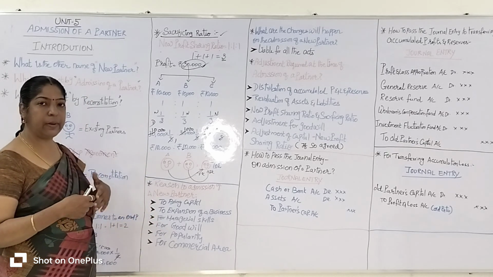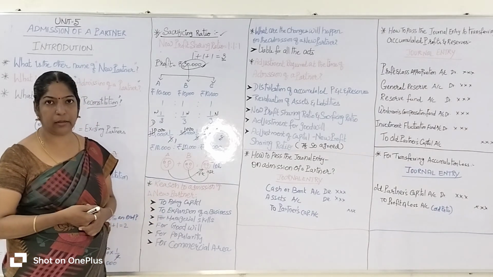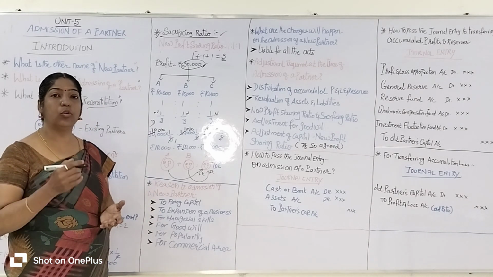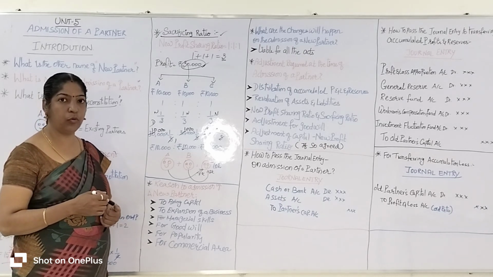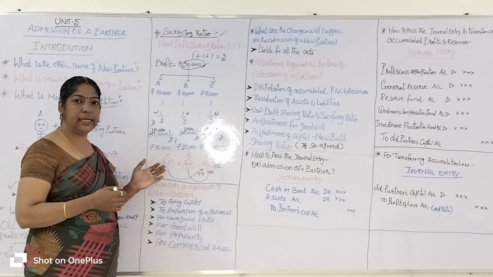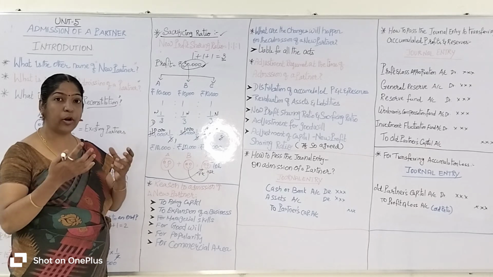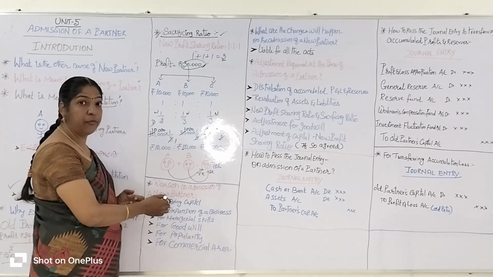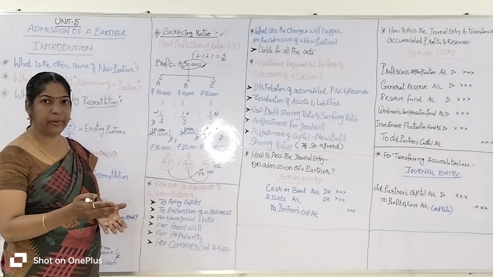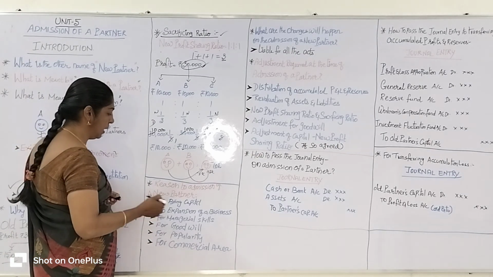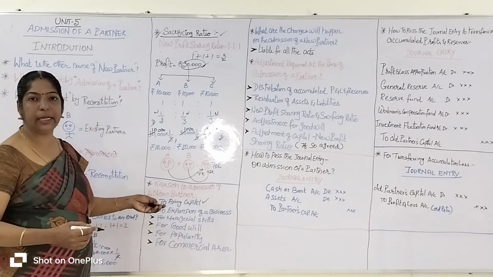If existing partners borrowed a loan from the bank and can't close that loan, they need funds. So A and B decided to admit a new partner, because the new partner brings capital. From that capital, the existing partners close the bank's loan. For that purpose, maybe A and B decided to admit a new partner.